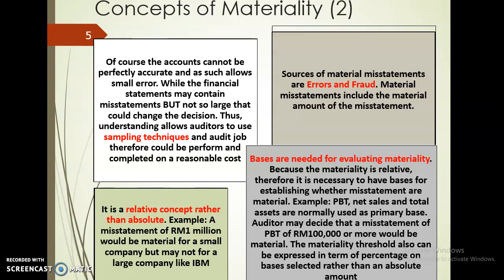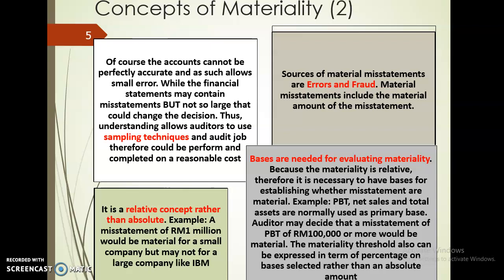Okay, it says here that because materiality is relative, therefore it is necessary to have basis for establishing whether misstatements are material. For example, we have profit before tax or net sales and total assets. These are examples of bases that we normally use as our primary base.